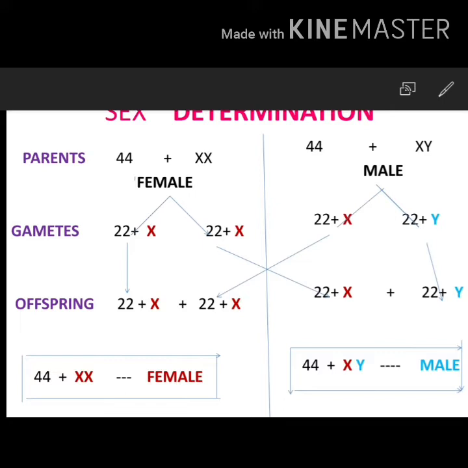So who determines the sex of the offspring? Father, or the sperm, the gamete coming from the male parent, will determine the sex of the offspring. Hope you have understood very clearly. Please take down up to here for the answer for sex determination. Copy from the starting till this cross. Hope you have understood very clearly. This is an important topic.